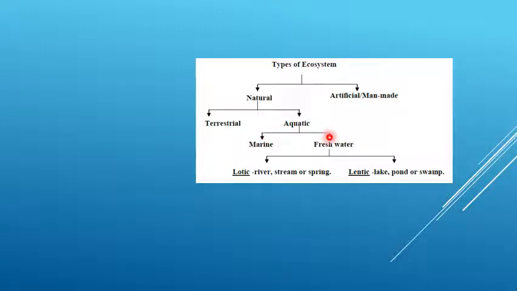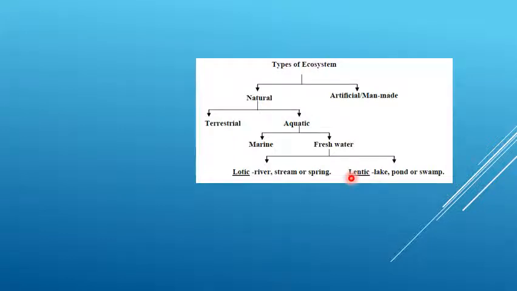Aquatic ecosystem is further classified into two types. One is marine ecosystem, the other one is freshwater ecosystem. Then the freshwater ecosystem is further classified into two types. One is lotic, the other one is lentic. Lotic, in the sense that it is moving, running water bodies, is known as lotic.